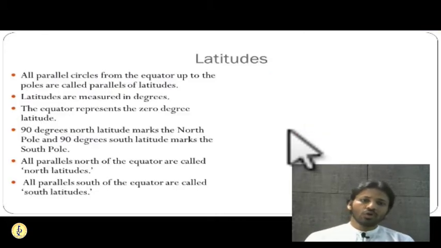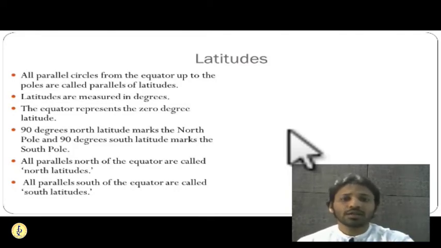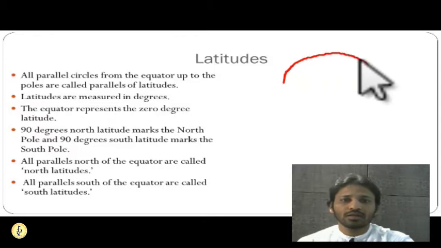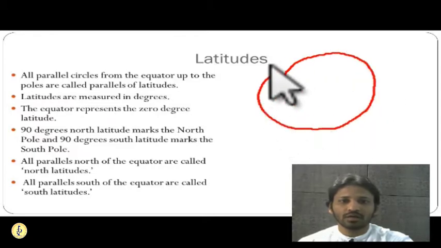As we move towards the latitudes, the first part of this chapter, what are the latitudes? Latitudes are nothing but imaginary horizontal lines on the surface of the Earth.